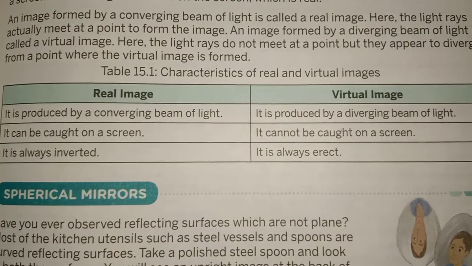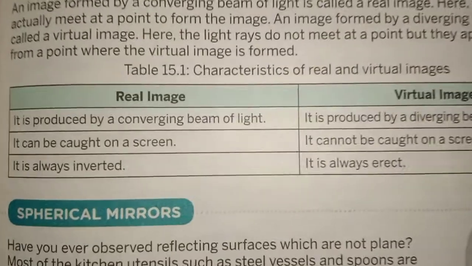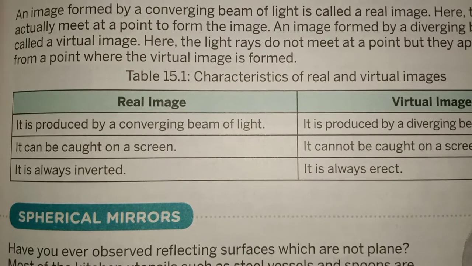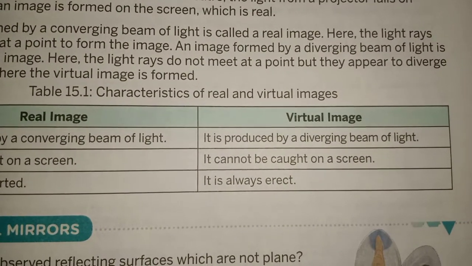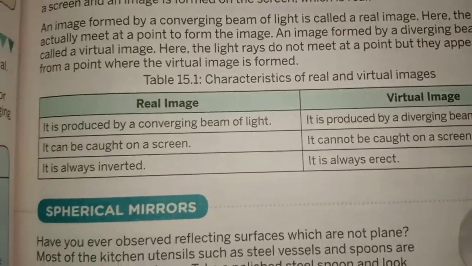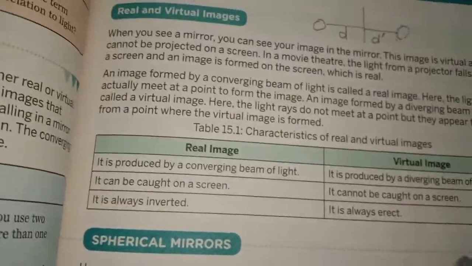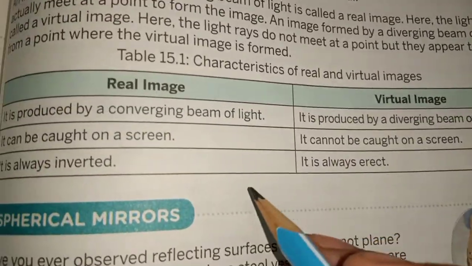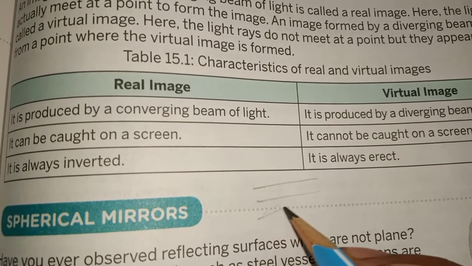A comparison table is given here of real and virtual image. The real image is produced by a converging beam of light, but virtual image is produced by a diverging beam of light. Now question is, what is converging and diverging beam? Converging beam is if light comes at a point, single point.